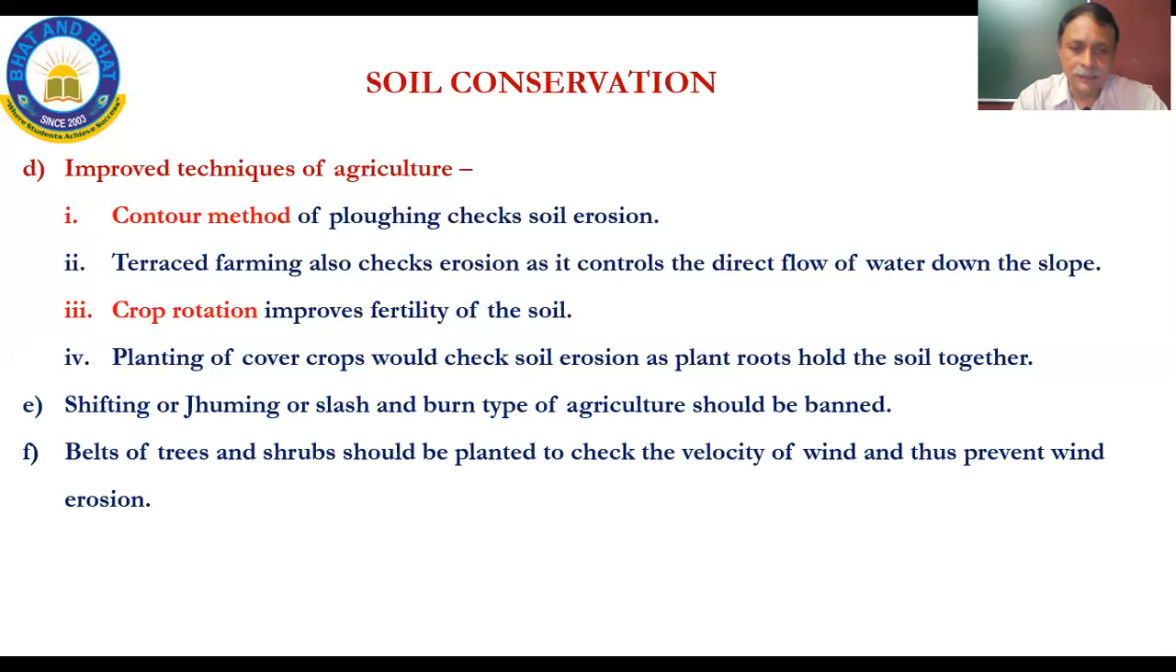Belts of trees and shrubs should be planted to check the velocity of wind and thus prevent wind erosion. Invariably, most of the people, they do this. It also gives them a good income, because these large trees, once they are there over a 10-year period or a 15-year period, will give him a one-shot good return when he cuts them, and he can even sell them. And again, replant. The replanting can happen in the same area.